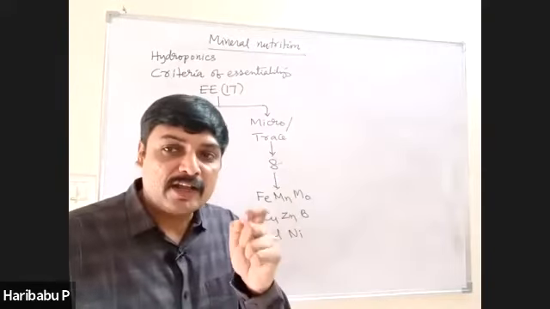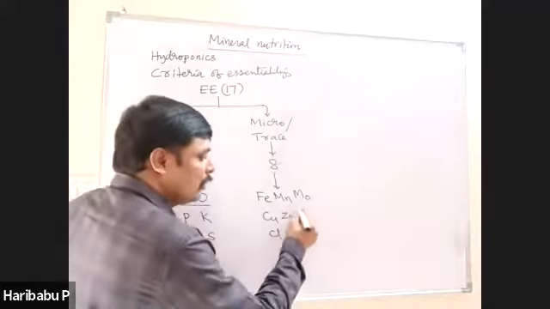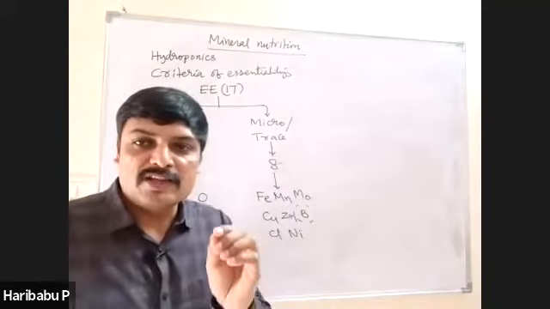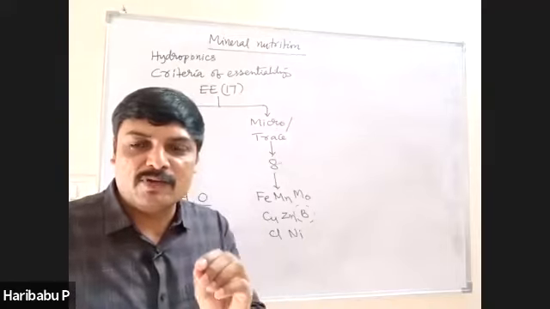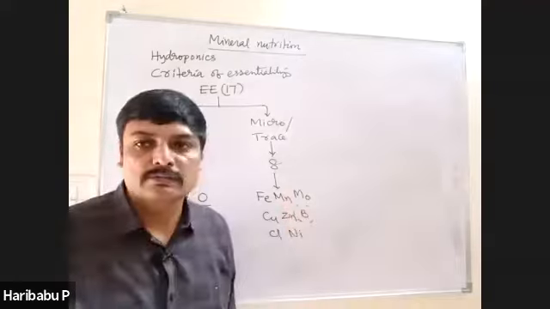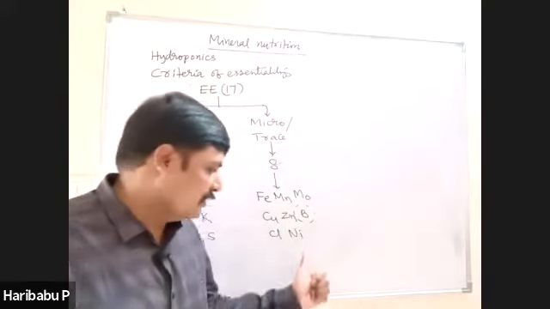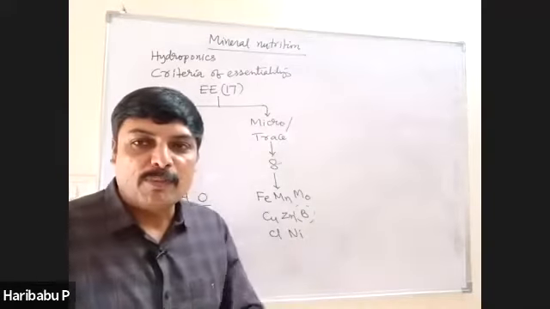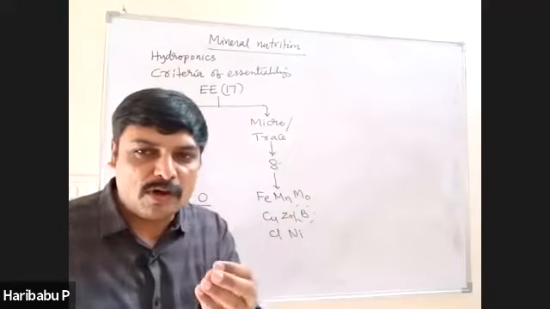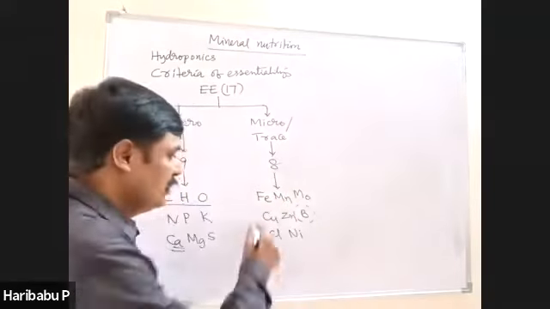That sugar transport in the phloem requires boron, very important. Similarly, for germination of pollen grain on the stigma and formation of pollen tube, boron is required. Recently discovered micronutrient is nickel. Among all micronutrients, one micronutrient is required in somewhat larger quantity than the remaining ones. That is iron.